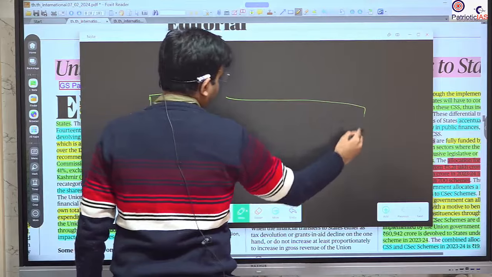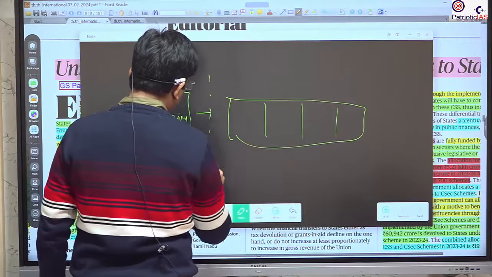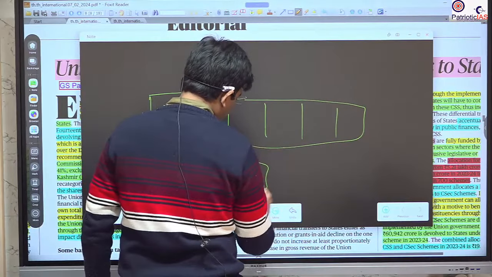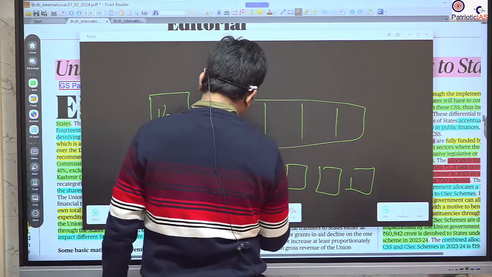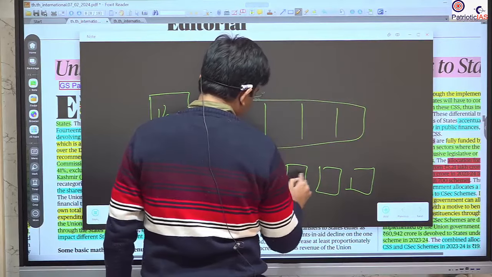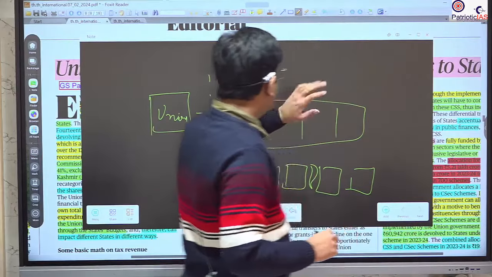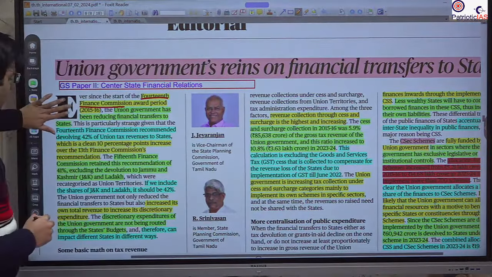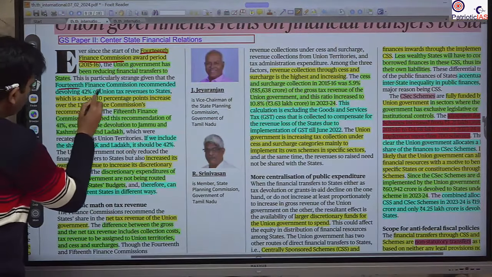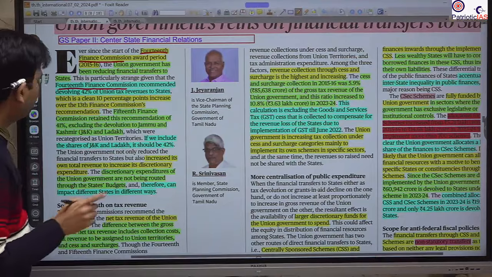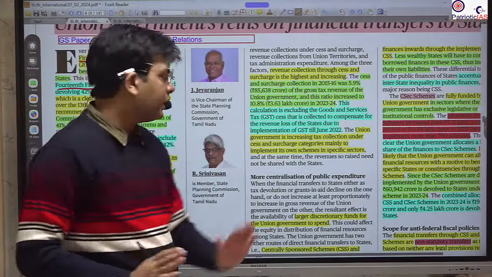Okay, so this is between the union and all the states together, so the divide is between them, and after that what is the division among the states separately, what will be their part. Okay, so different shares are given. Here it is given how this is done, and recently we saw the 14th Finance Commission. Okay, so you should know this 14th Finance Commission was implemented between 2015 to 20,